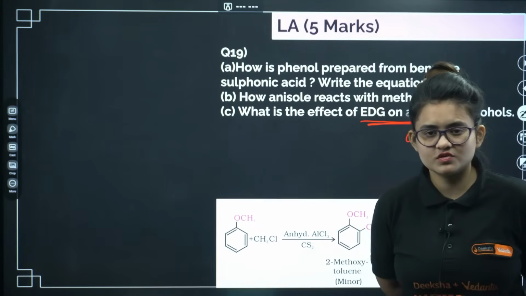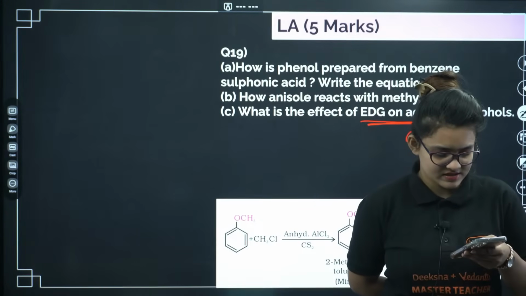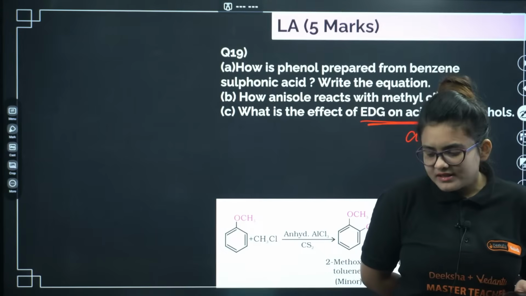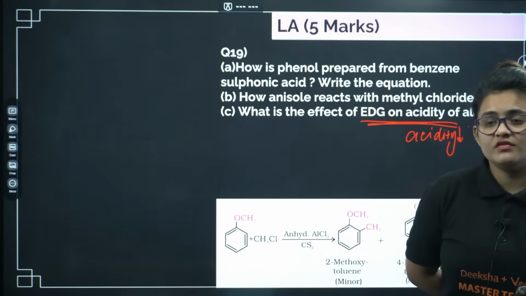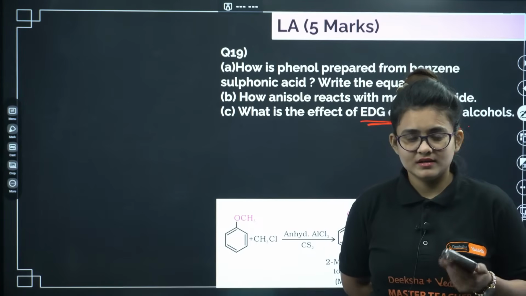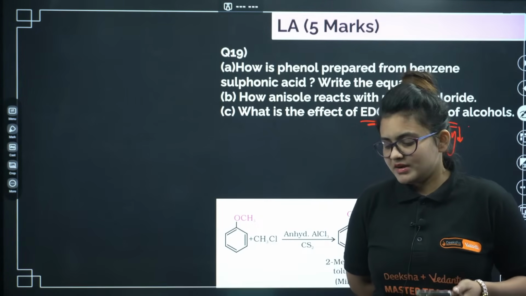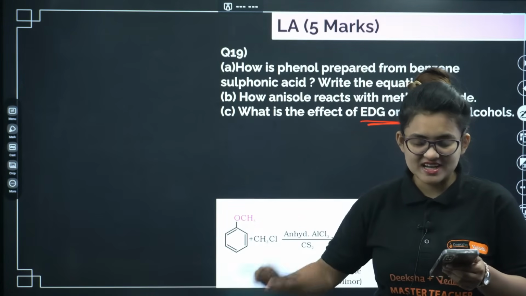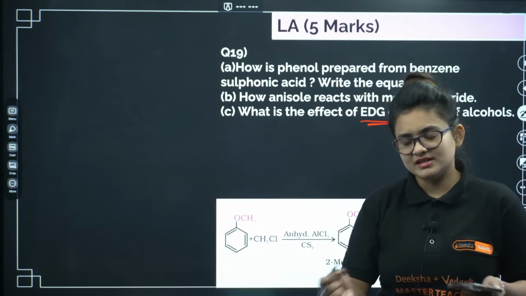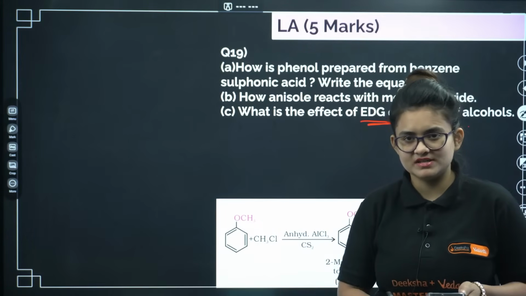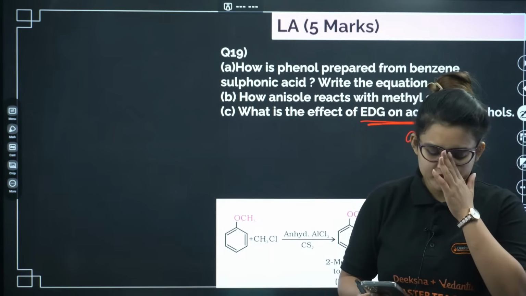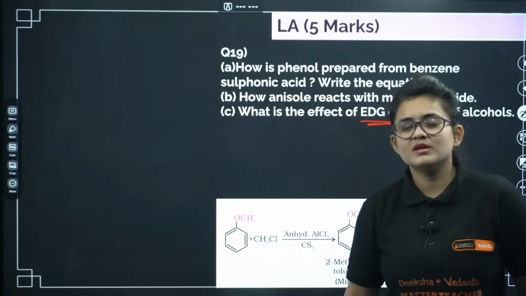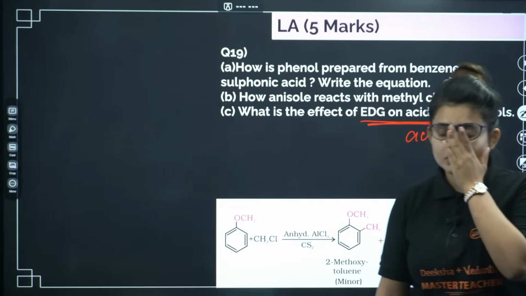So don't skip aldehydes, ketones and carboxylic acids. If in this moment you feel like you are not confident enough, then you can go for other options, but don't study anything new as of now. If you have not touched this chapter, then yes, you can go ahead with the other chapters as well. You have amines, you have biomolecules, make sure you are doing them properly. But leaving the aldehyde, ketone, carboxylic acid chapter is not a good choice.